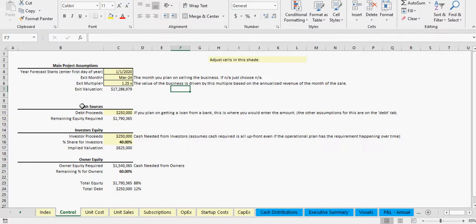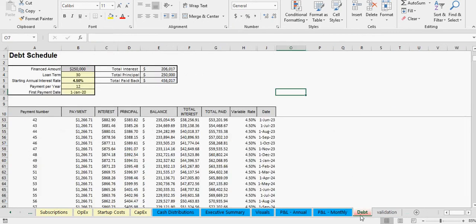We've got cash sources. So, you might be getting investors, you might be getting some bank loans, whatever the case is, especially if you're a startup. So, these allow you to play with those assumptions so you could enter the amount of debt you plan on having, and then on that you can do specific assumptions about the debt, like the months you plan on that starting throughout the 5 years. Typically, it'll be in the first year, and the interest rate and the term of that loan.